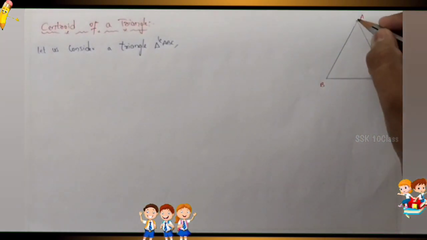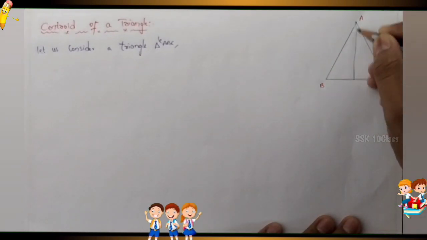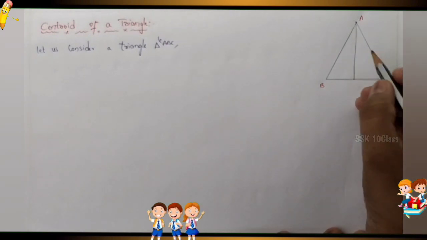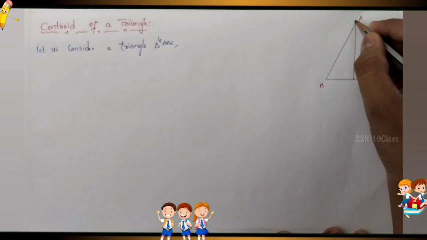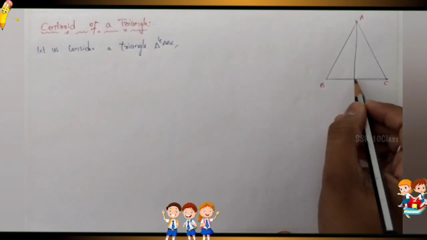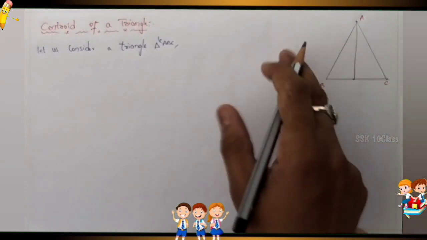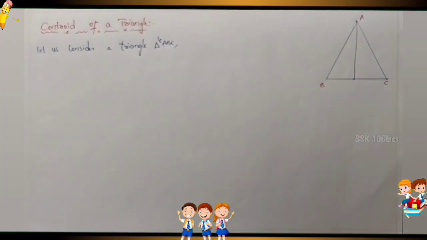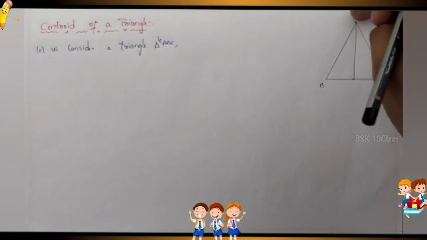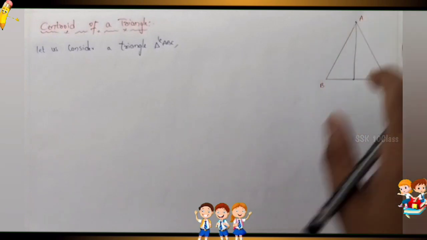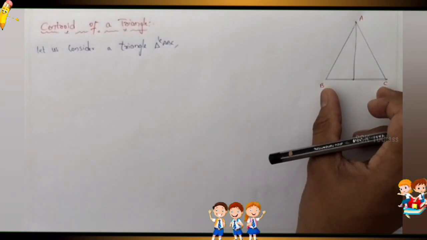See, for example, the line segment. Okay, this is the line segment drawn from the vertex A of a triangle to the midpoint. This is the midpoint of the opposite side. That is called a median. So once again, the median means the line segment drawn from any vertex of a triangle to the midpoint of its opposite side is called a median.